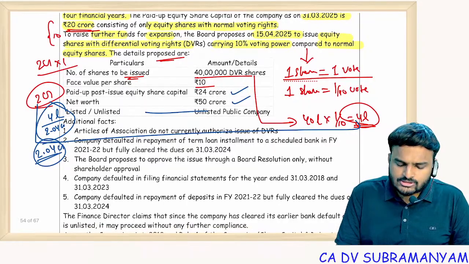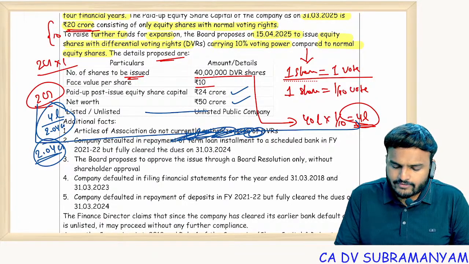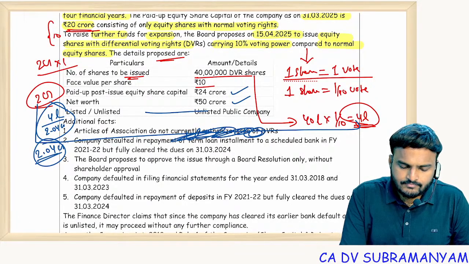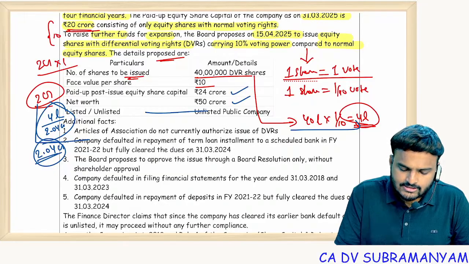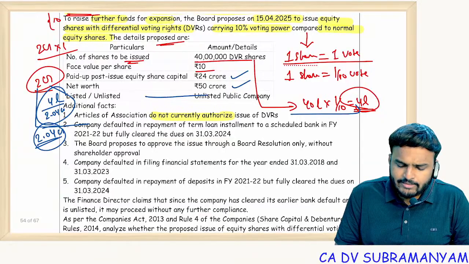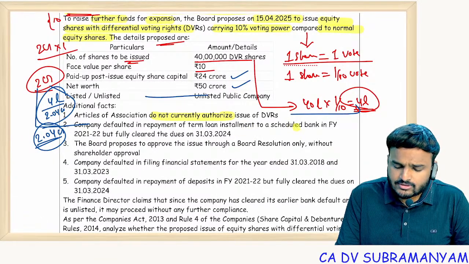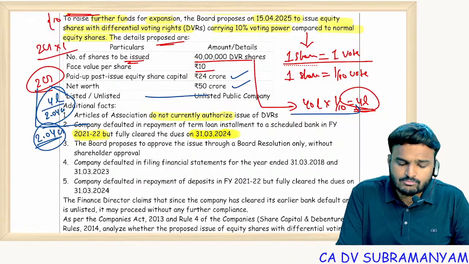Articles of association do not currently authorize issue of differential voting rights. So AOA is silent on issue of equity shares with the differential rights. So this is a highlighting point only. Do not authorize. Company defaulted in repayment of the loan installment to a scheduled bank in financial year 21-22, but cleared the dues on 31st March 2024.